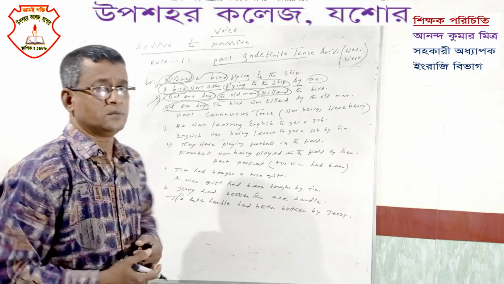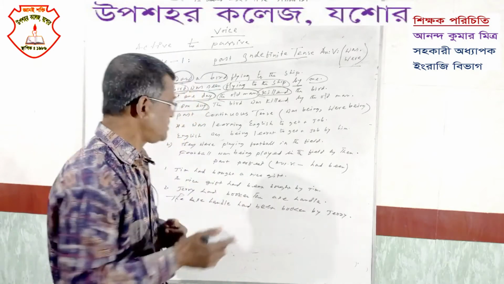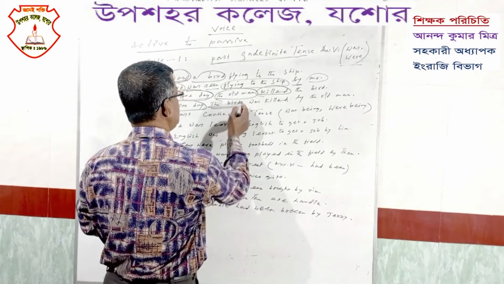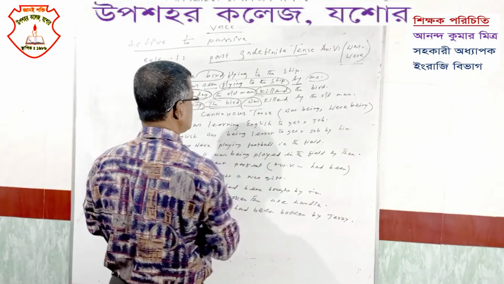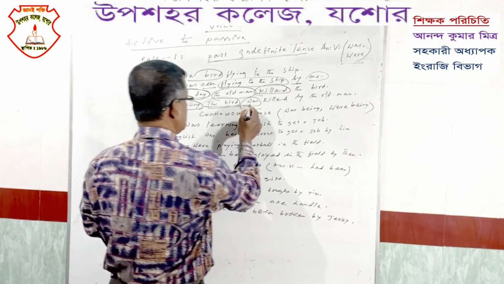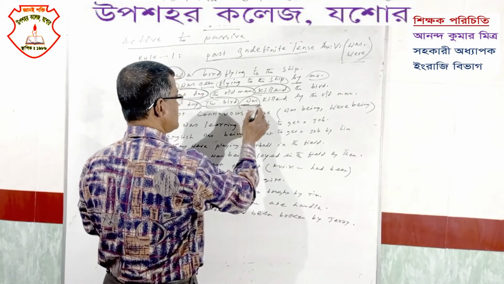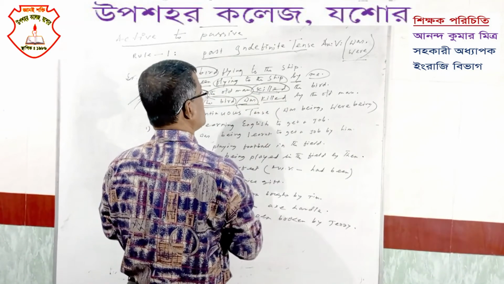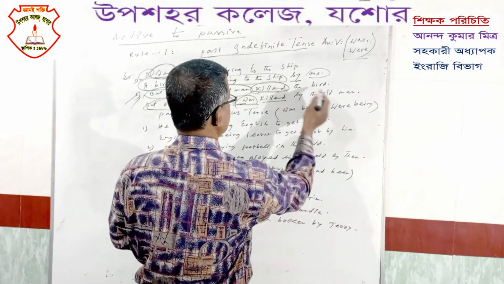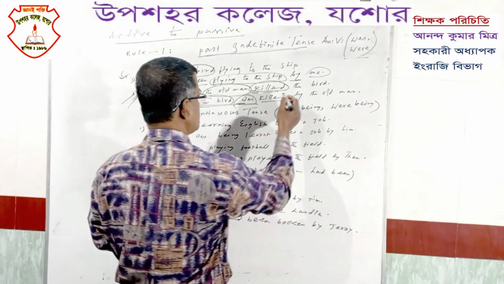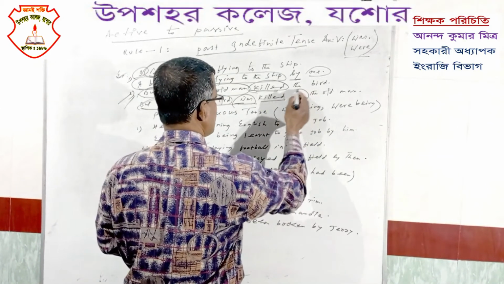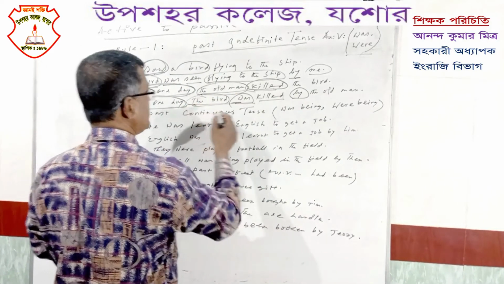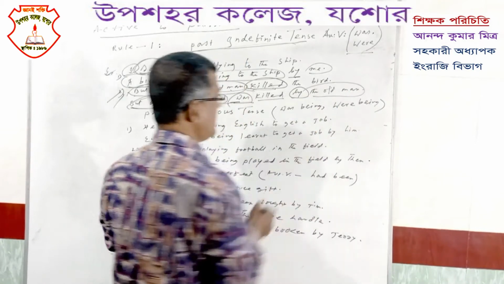Then you follow the normal rule: the object becomes the subject, the bird, then auxiliary verb was, because it is third person singular. Then V3, the V3 of killed is also killed. Then the rest of the sentence; there is no rest of the sentence, so we need not write it. Then by, then the object of the subject, the old man. Its objective form is also the old man.